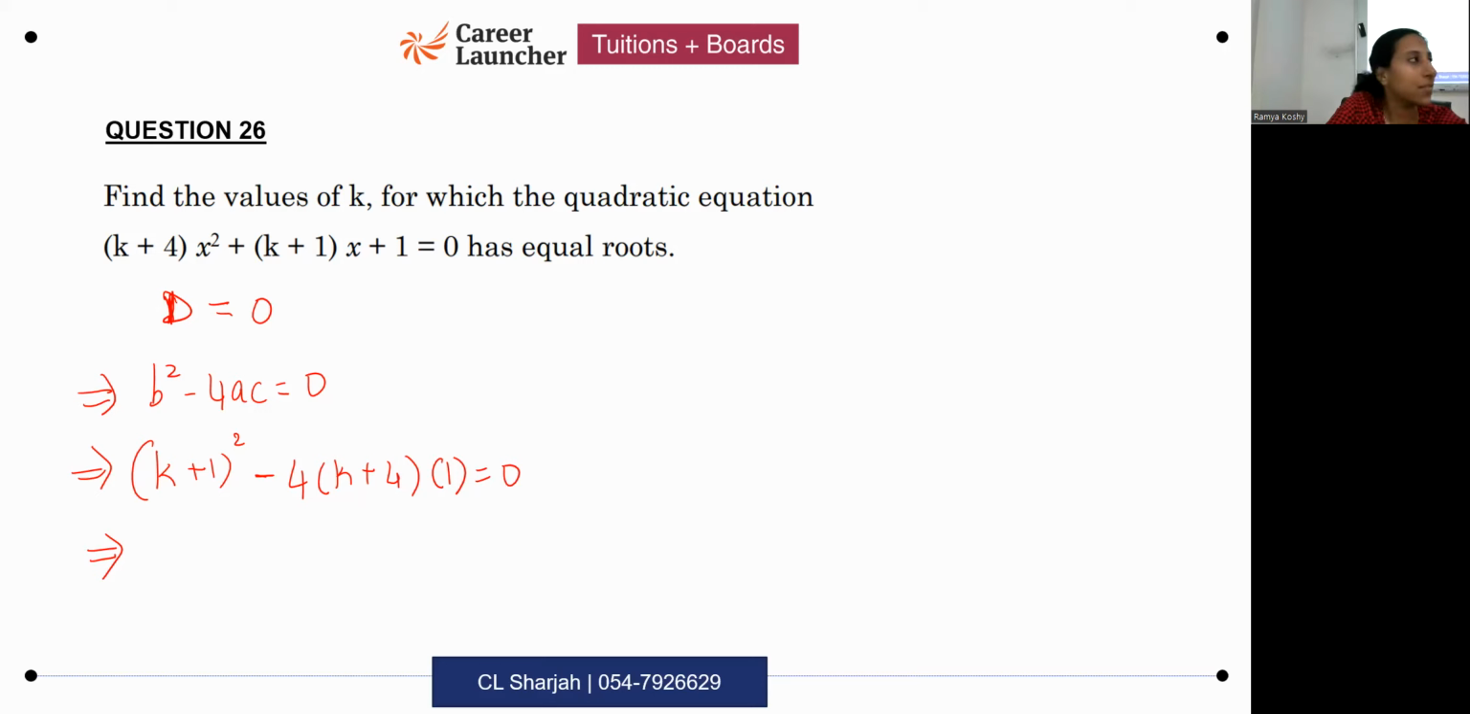So when you have to find the values of k, apply the condition for equal roots. Equal roots is discriminant equal to 0. Substitute everything properly. Okay. Form the quadratic.